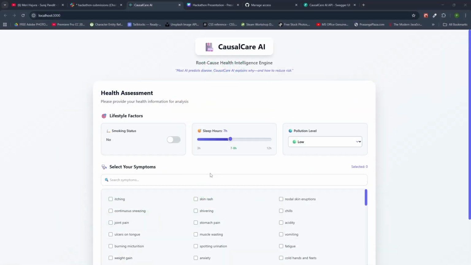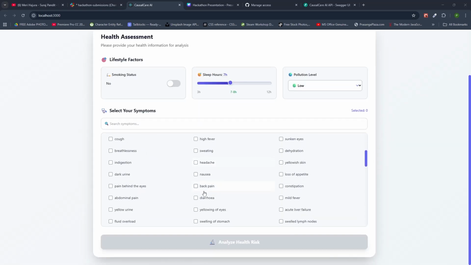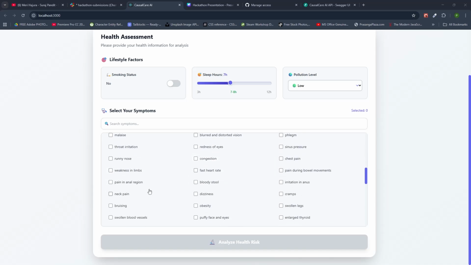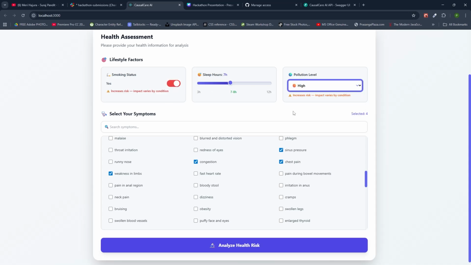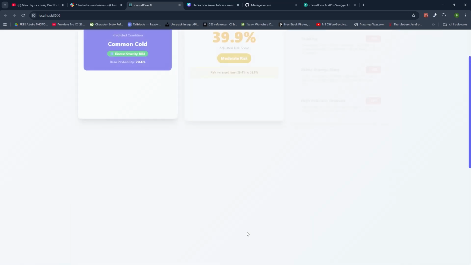Let's see another symptom and let's predict the disease and get the suggestions. So for example, if someone is suffering from, let's see some symptoms, weakness in limbs, chest pain, congestion, and sinus pressure. And this time the user also smokes and lives in a very highly polluted area, and has poor sleeping habits. So let's analyze the health risk.